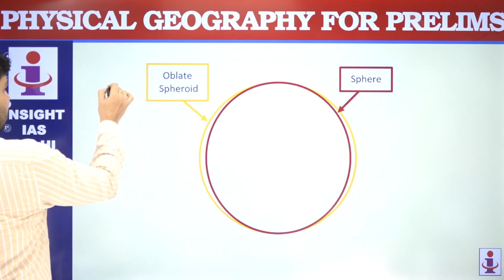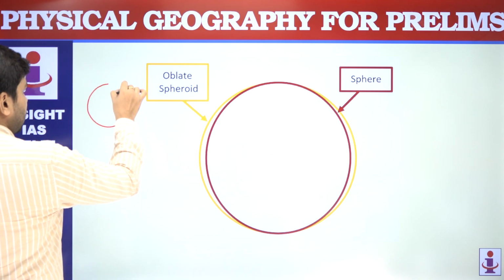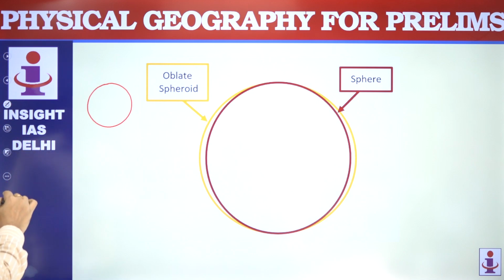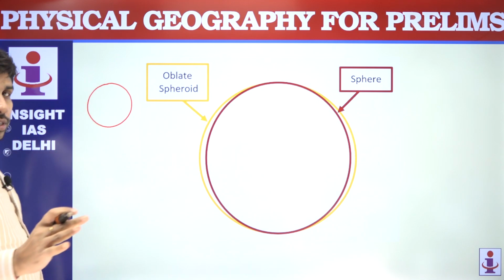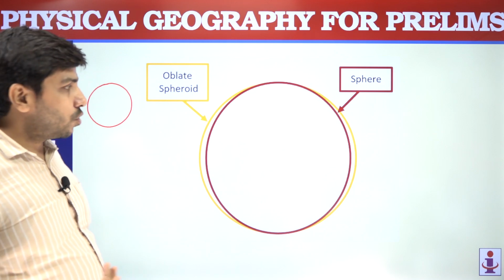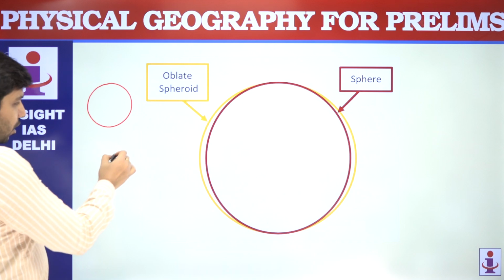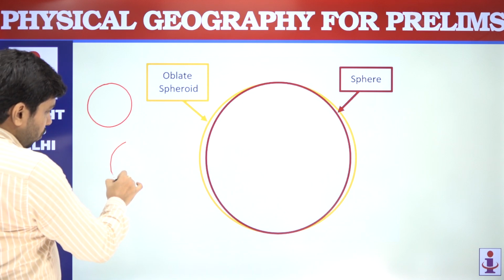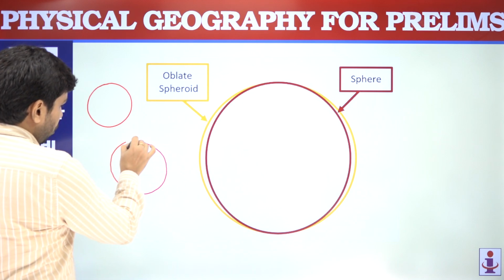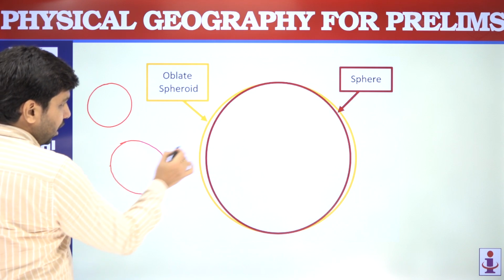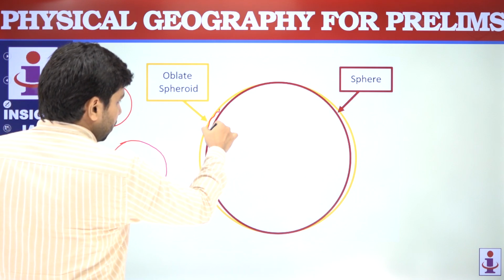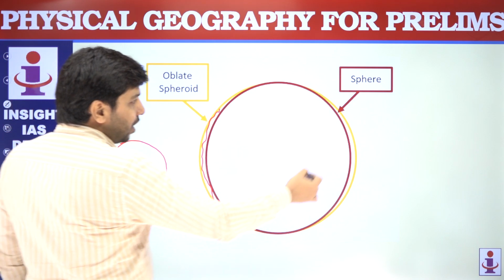So earth is a little bit more like a circle, you can say. So earth is not a perfect circle, perfect sphere. Circle तो कहना गलत होगा. Earth is not a perfect sphere. Earth is kind of a spheroid. मतलब ये वाला जो region है, this region is slightly bulged.